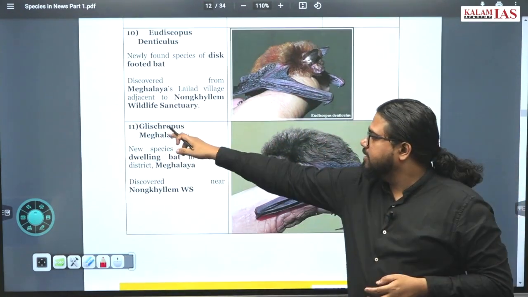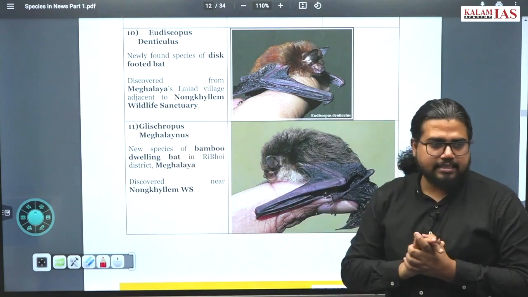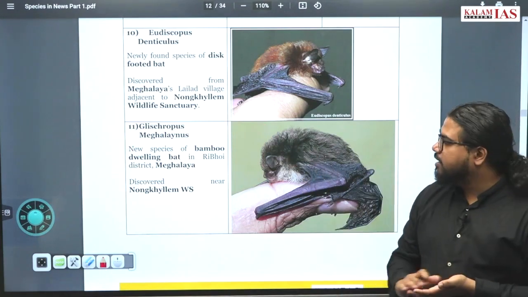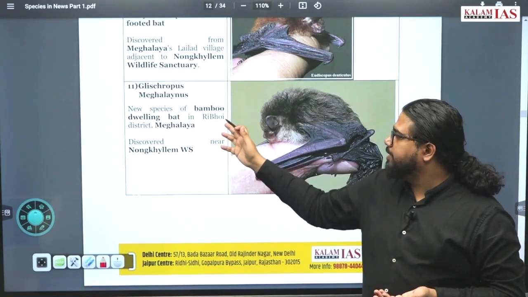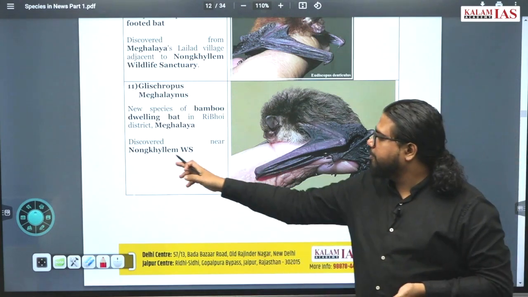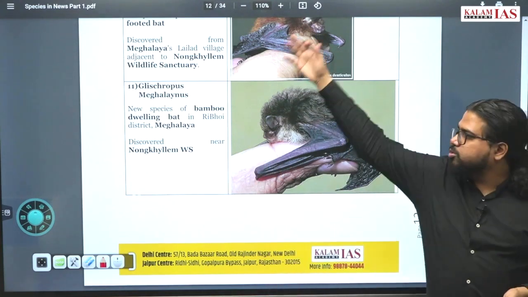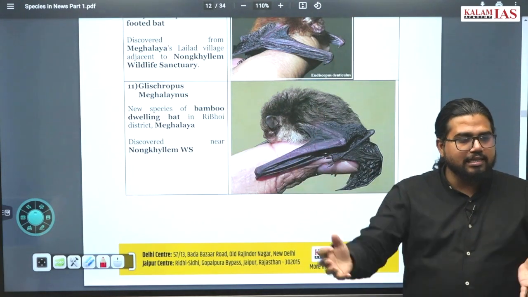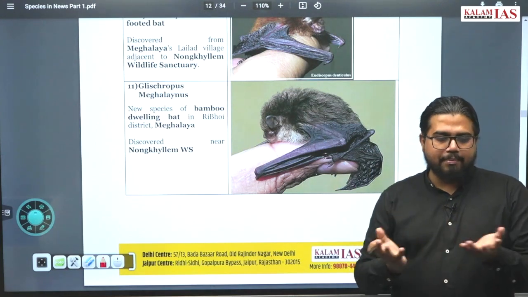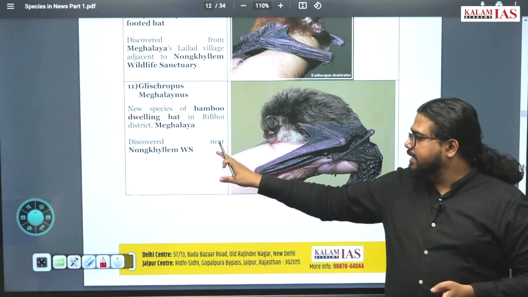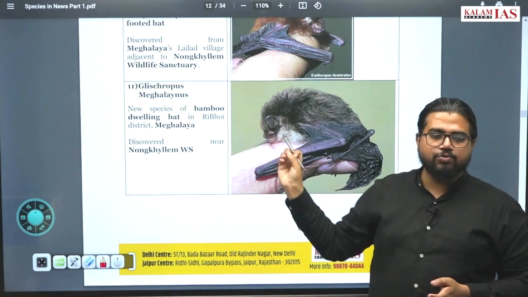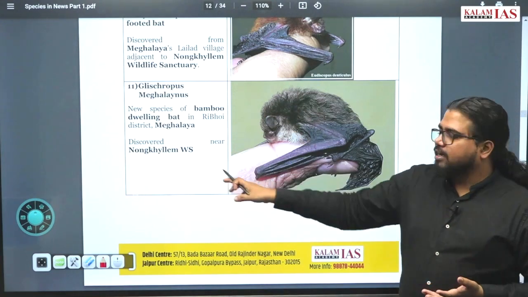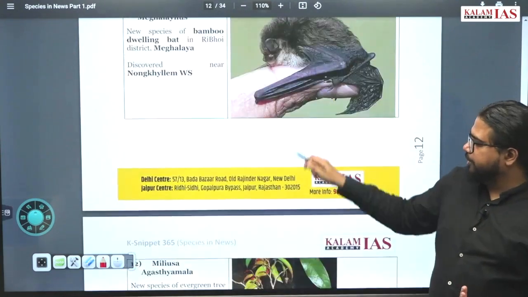Now consider this Glischropus meghalayanus. Two different bat species have been discovered recently from Meghalaya. This is a bamboo dwelling species from Ri Bhoi district of Meghalaya, discovered from Nongkhyllem Wildlife Sanctuary. Here also, when discussing species, we come across different wildlife sanctuaries, national parks, tiger reserves and so on. So keep an India map with you, take a note of all these places in the news and identify at least from which state a sanctuary is. I am not completely covering this, I expect you to do it on your own.